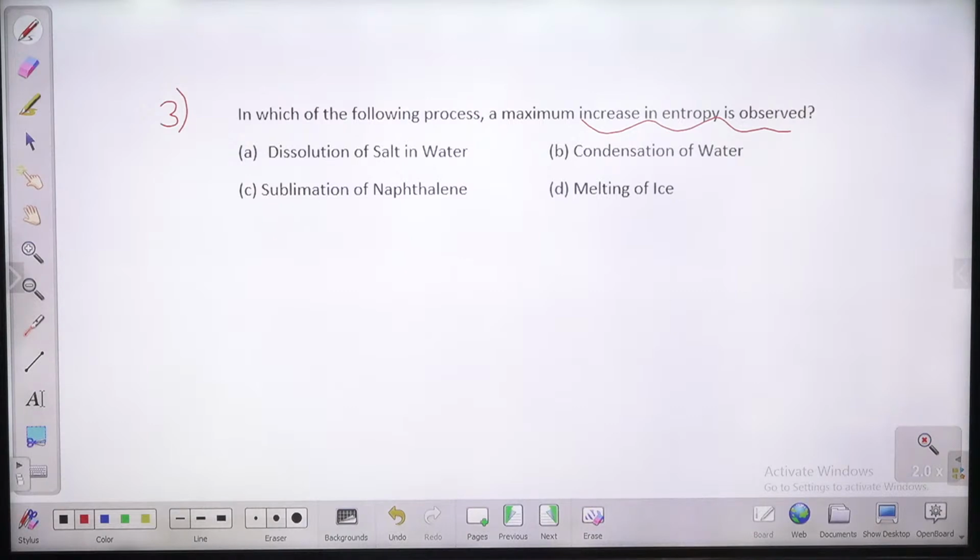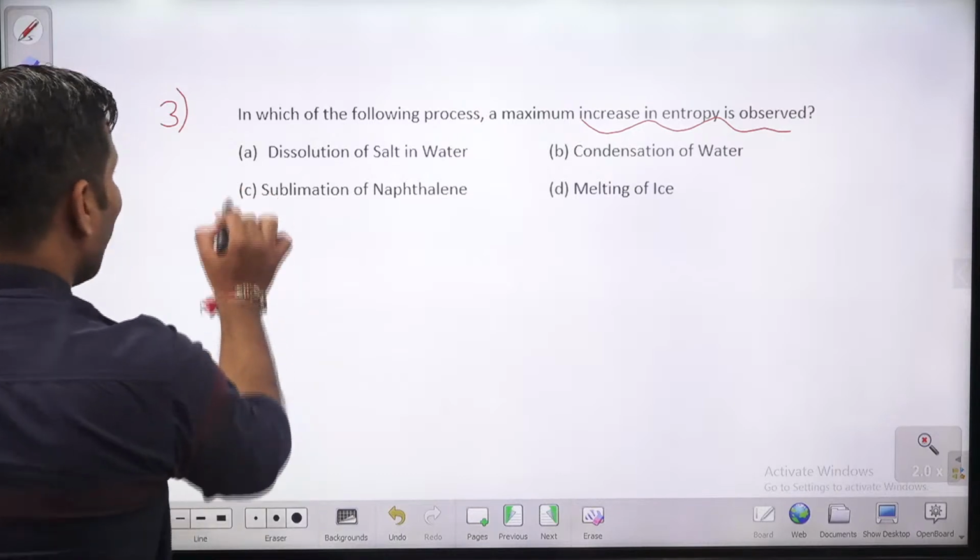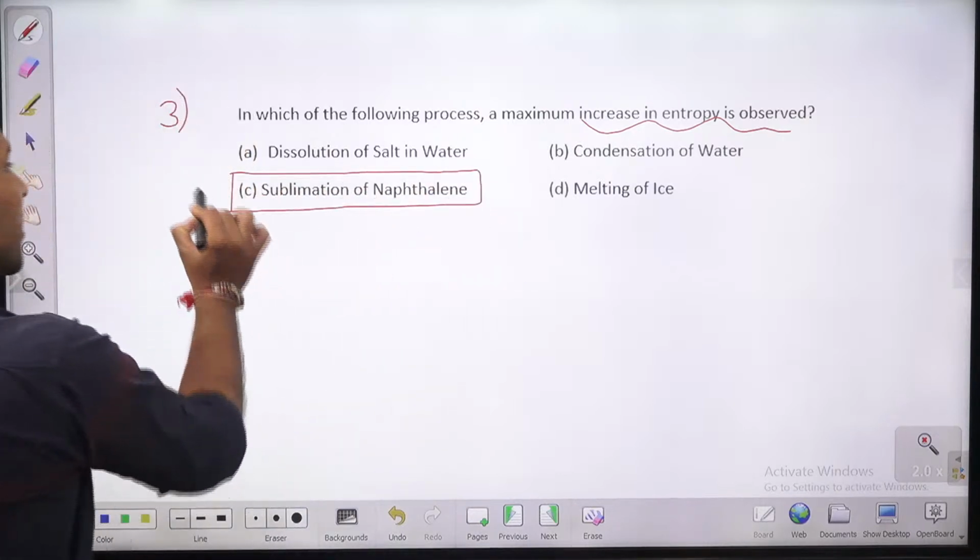One student's answer has come, Tarun's A has come, and Abhishek is saying C. I am waiting for some more responses, guys, then we will proceed. Vivek is saying B, condensation. Yes, SC Reddy Kona is saying D. Vivek is saying C. Ajay Thoram is saying C. Now most of the people are saying C, guys, and those who are thinking of C are very right, because this is the right answer.